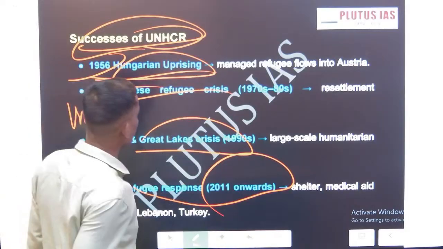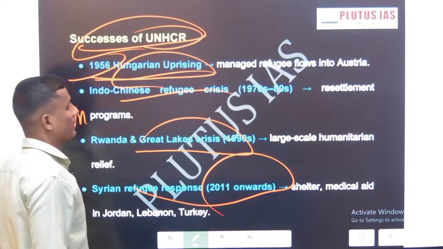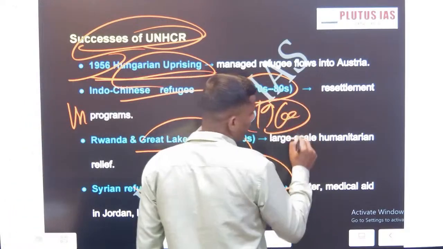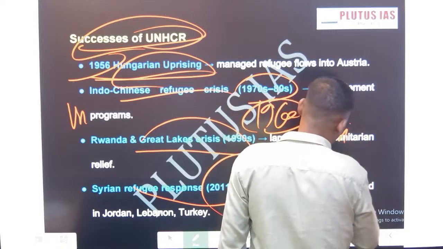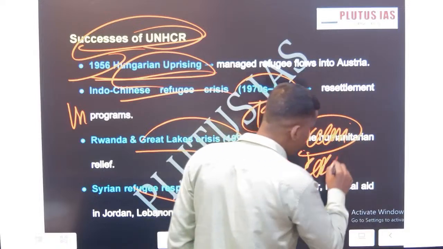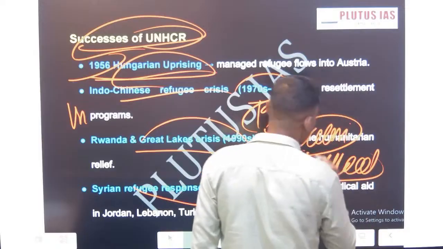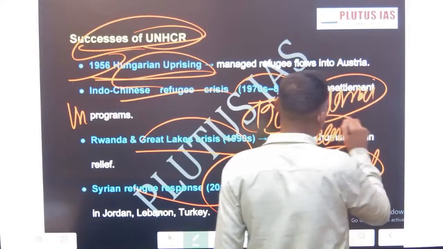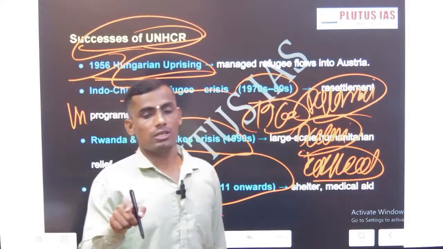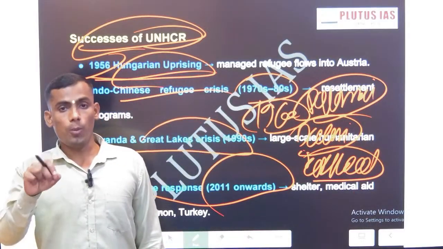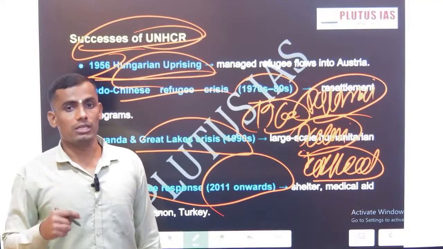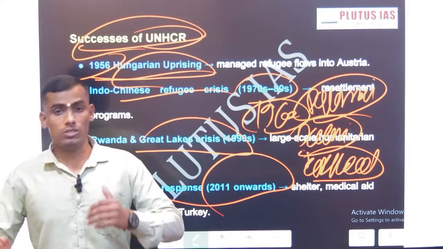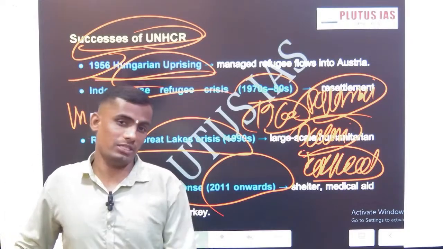This is the success story of UNHRC: the Hungarian uprising crisis of 1956. Then we have given official asylum to the Dalai Lama. And why is the government of India protecting the Dalai Lama like anything? The reason is that the Dalai Lama is officially recognized as an asylum seeker in India. In Dharamshala we have provided land, and this is possible because of UNHRC efforts.